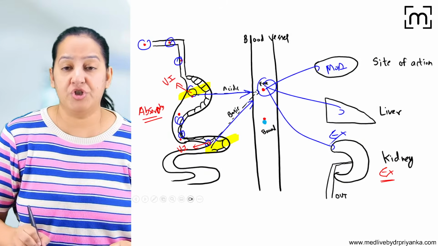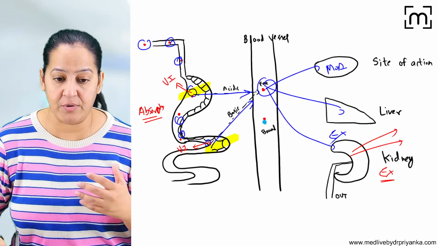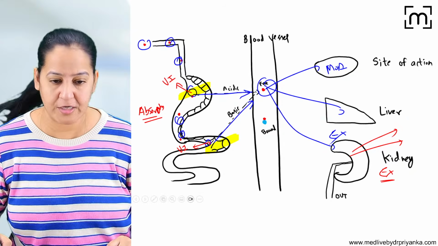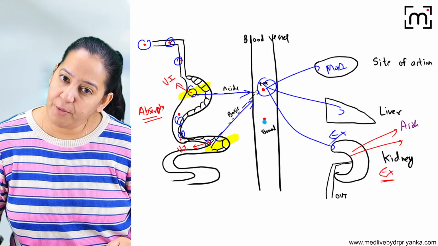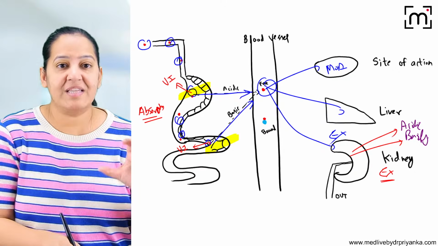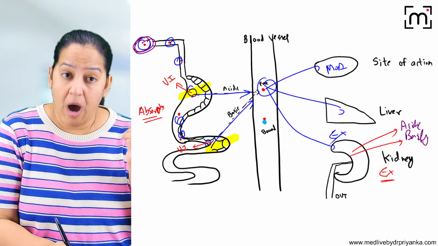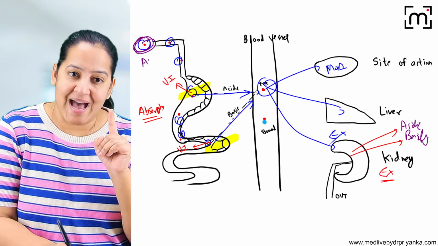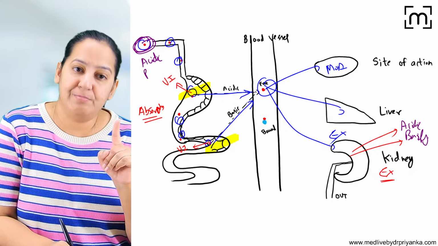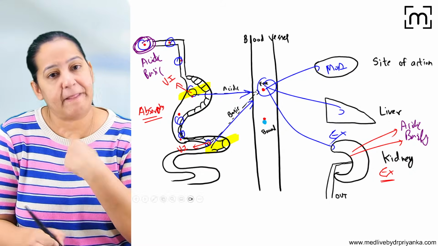So your next question should be, ma'am, how to acidify or basify the urine? Can I do that? Yes, being a doctor, you can do that. You can acidify or basify the urine of your patient, depending on what you want. So first, you should know the nature of the drug. Then do the opposite. If the drug is acidic in nature and you want to excrete it, make the urine basic. And if the drug is basic in nature and you want to excrete it, acidify the urine.